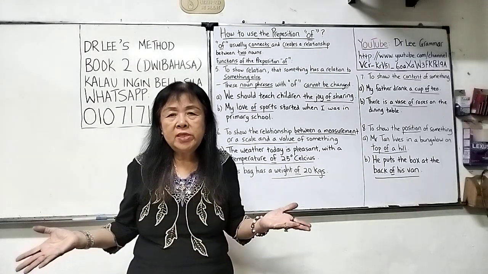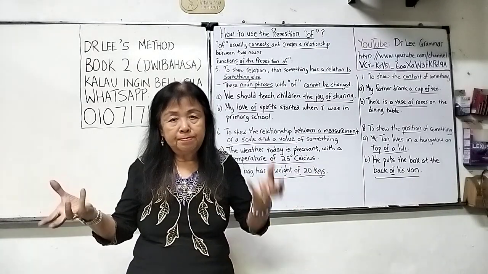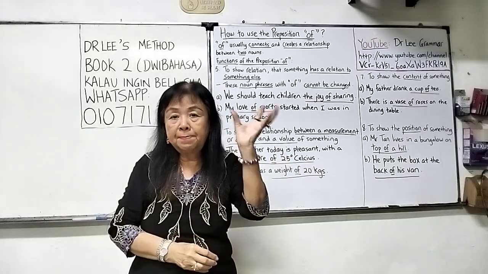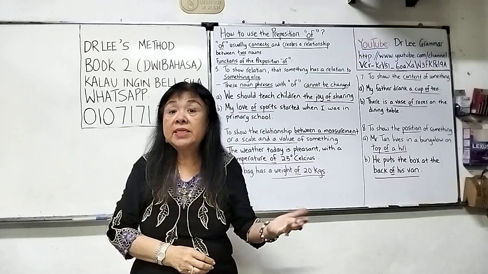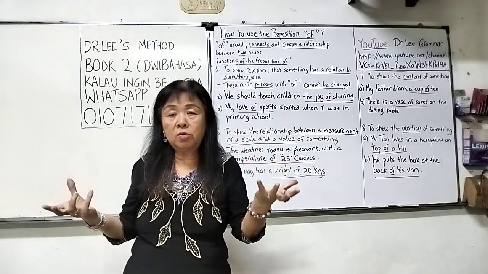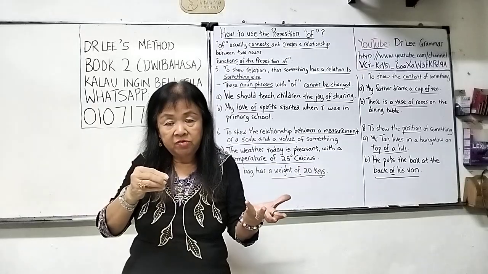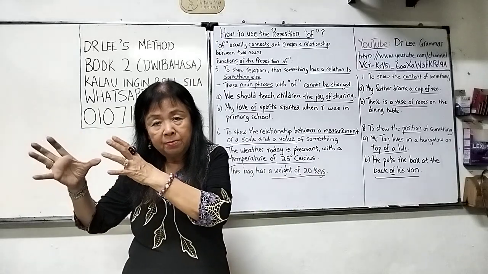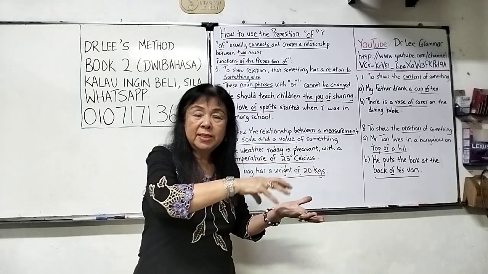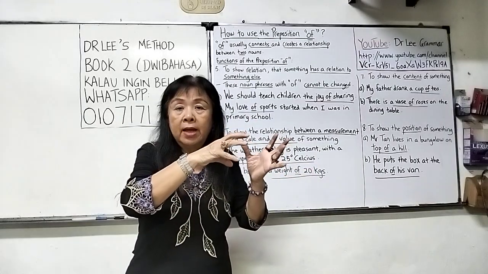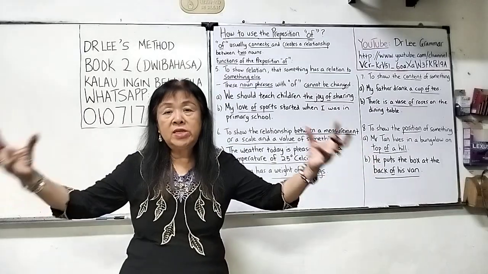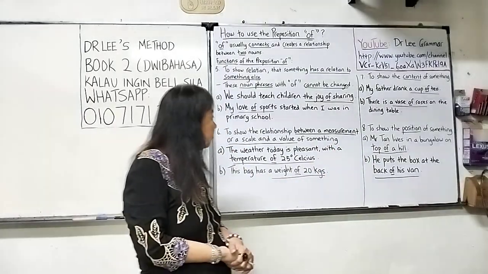Or a packet of sweets. So sweets is the content. Packet is the container. So you put inside here. So it becomes a packet of sweets. A basket of fruits. Fruits is the content. Basket is the container. In the middle, you use of. Okay, that means the fruits belonging to the basket, or the fruits to be put in the container, which is a basket. So in the middle, you use of to join these two things together.